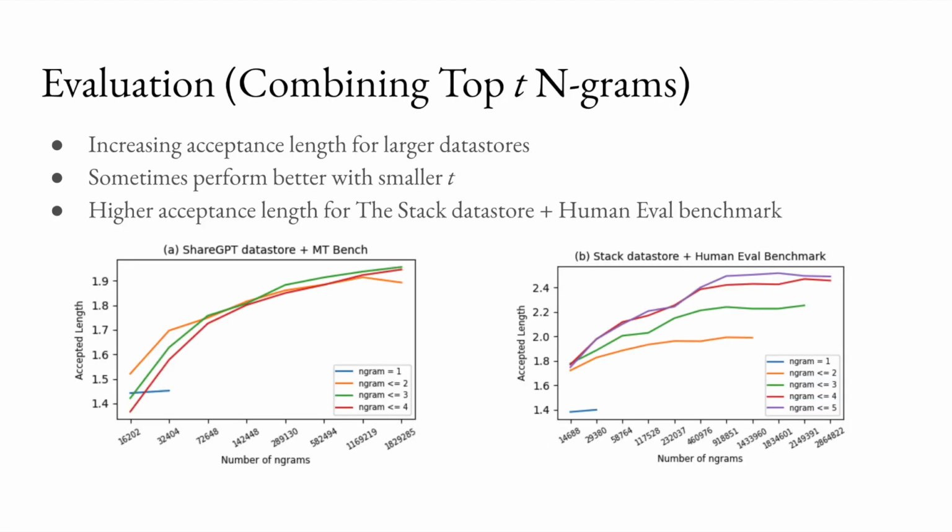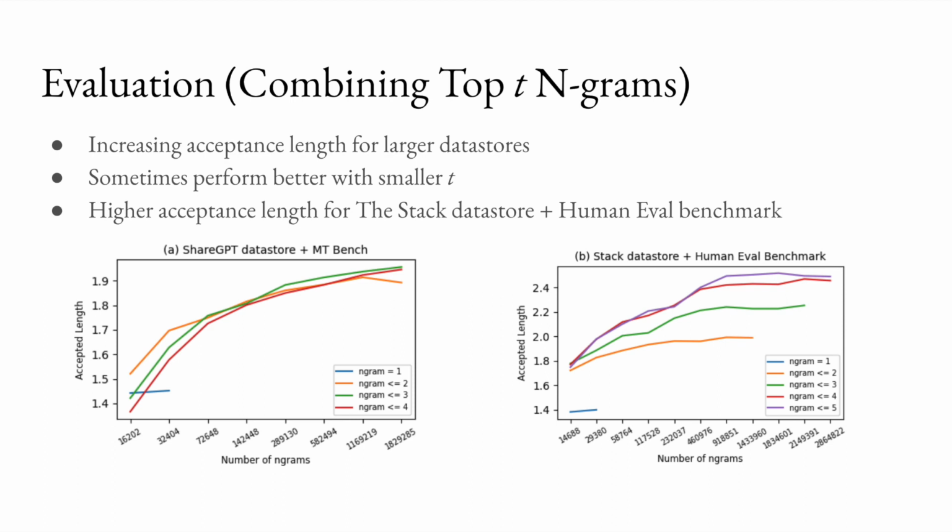We also conducted an experiment to analyze how the accepted lengths vary across various data store sizes and n-gram configurations. We used 20 samples from each of the MT-Bench and HumanEval benchmarks. We chose an equal number of the T most frequent n-grams for each group, so that they add up to the specified number of n-grams on the x-axis. For both plots, as the number of n-grams increases, we observe a general trend of increasing accepted length.